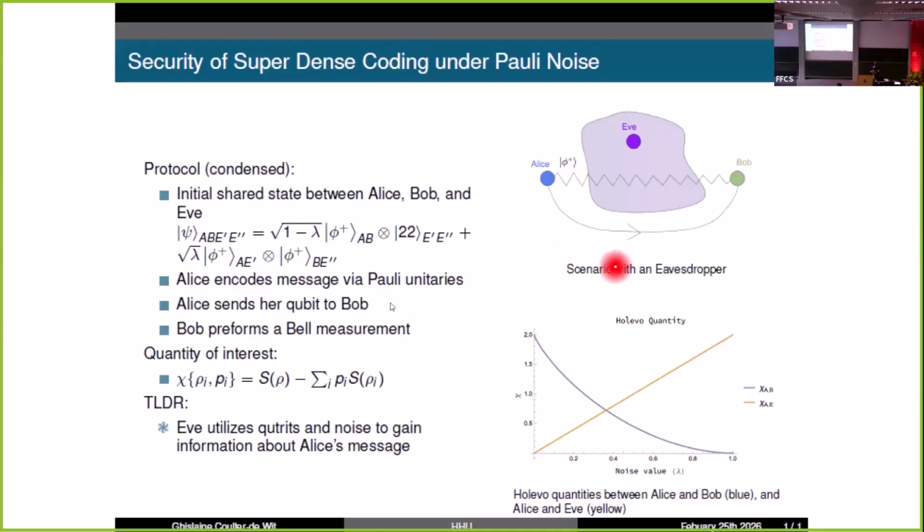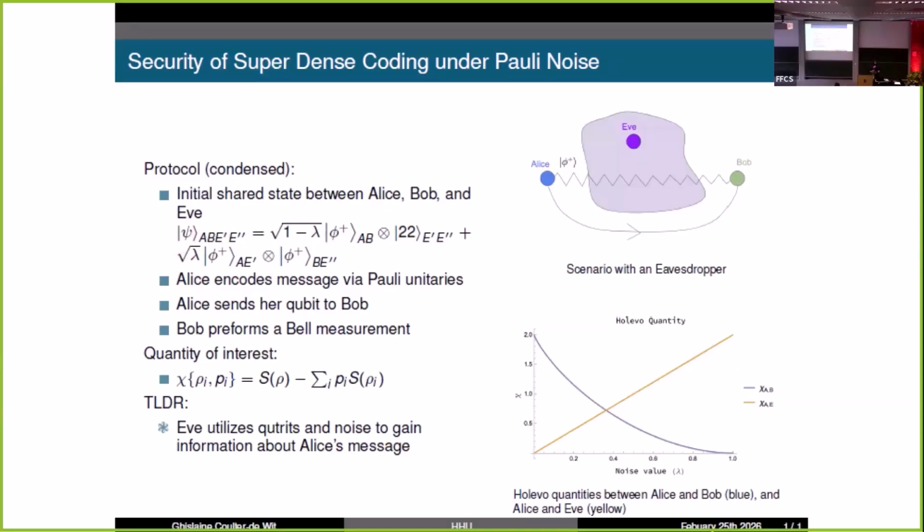To represent that, we have an initial state where with 1 minus lambda probability, Eve distributes the state as normal between Alice and Bob, and then she has a qutrit flag. With probability lambda, that's our noise parameter, she distributes instead the state between Alice and herself. Then Alice encodes the message directly by Pauli unitaries, so identity, X, Z, XZ. Then Alice sends her qubit to Bob and performs a Bell measurement.